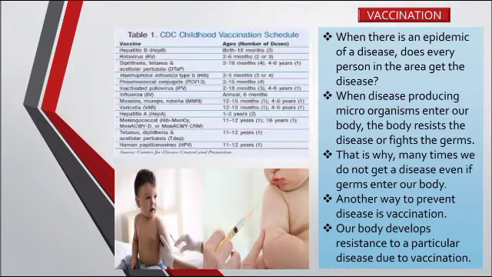The child may get fever or sometimes may feel giddiness. So these are the symptoms when you get vaccinated. I think 15 days back only we had our polio vaccination. The polio vaccination is given to a child up to 5 years to protect against polio. So our body develops resistance to a particular disease because of this vaccination. So the body becomes strong, develops immunity, and has the resistance power to fight against the disease.